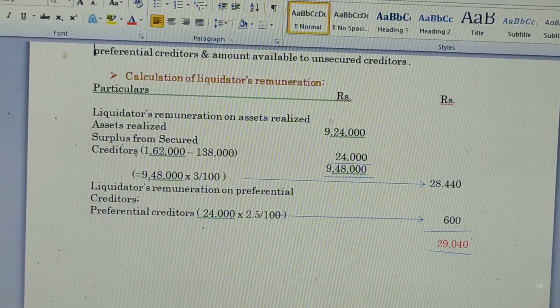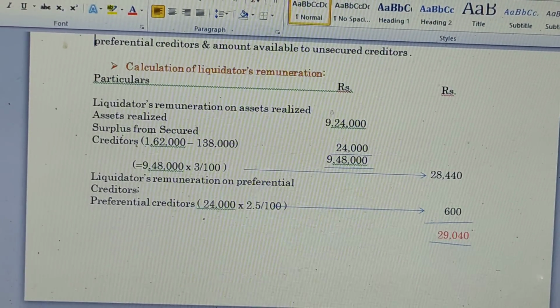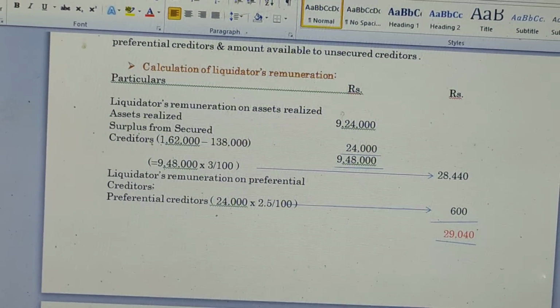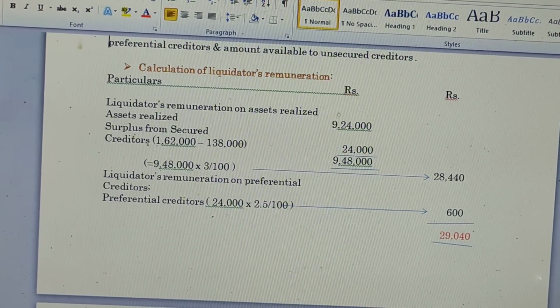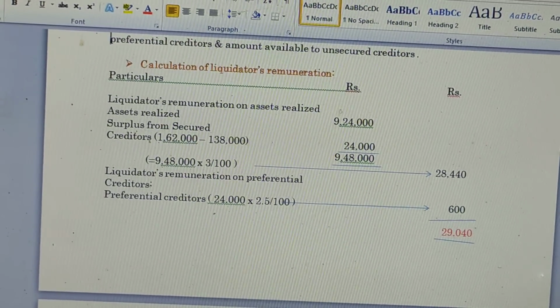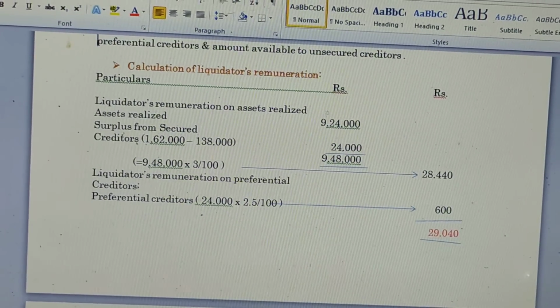Then the liquidator's remuneration on preferential creditors. The preferential creditors are rupees 24,000. 24,000 multiplied by 2.5 divided by 100, we get 600 as the liquidator's remuneration on preferential creditors. Then we total these outer column amounts, and we get 29,040.